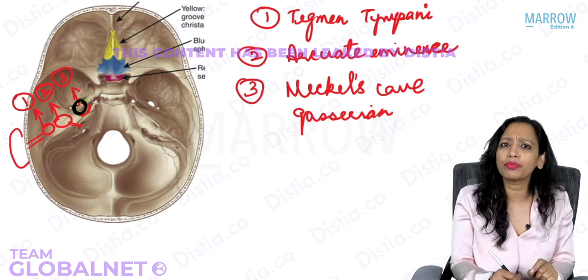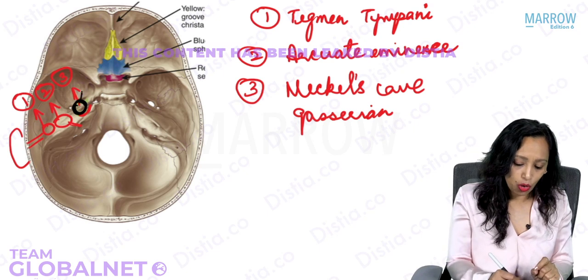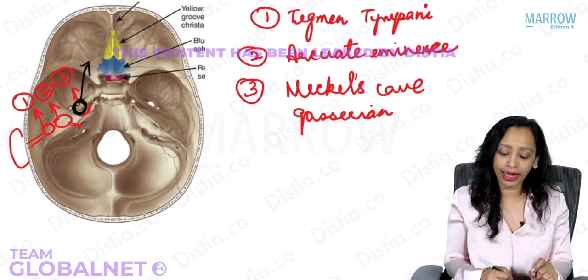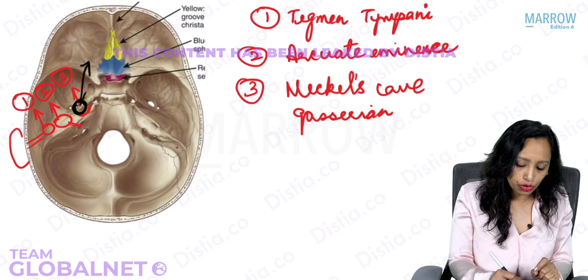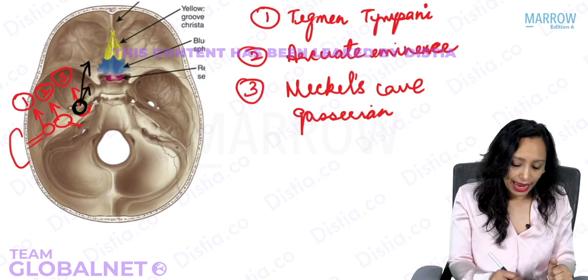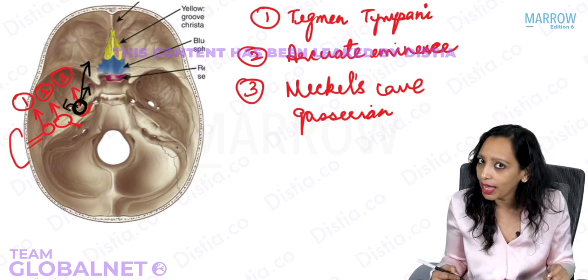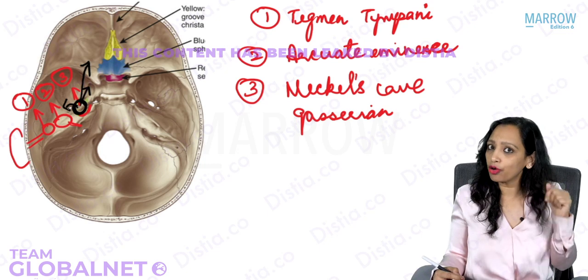from here it gives the 3 branches. Yes, what are the 3 branches of trigeminal? Yes, the ophthalmic, which goes through the superior orbital fissure into the eye, the maxillary, which goes through the foramen rotundum down to supply the face, and then we have the mandibular, which goes out through the foramen ovale. And I hope you are telling this before I am telling this.